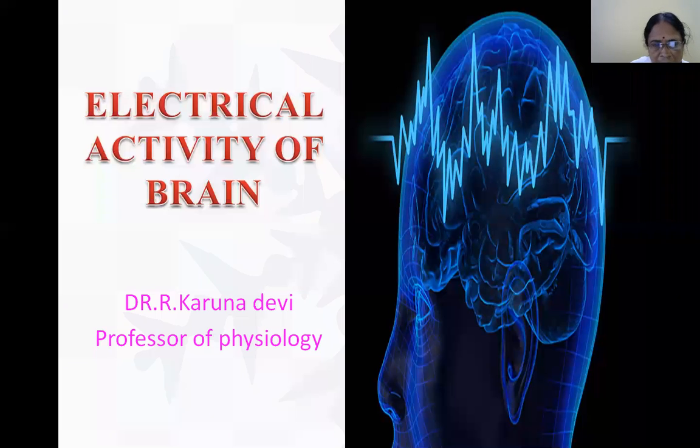Suppose ascending tracts carry the sensory nerve endings, and they terminate in areas number 3, 1, 2. Therefore, they terminate there, and here it shows the electrical activity. It will show the electrical activity in that particular region. The different waveforms will be seen. Usually we measure the negative waves and positive waves.